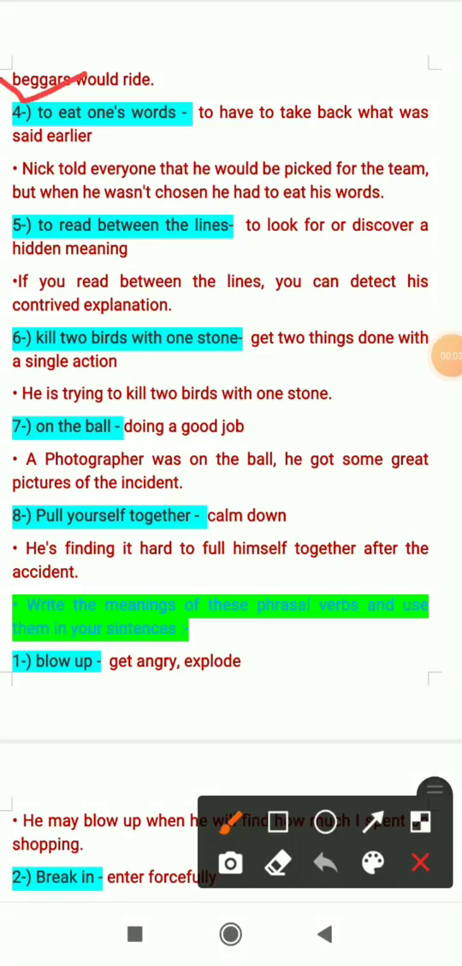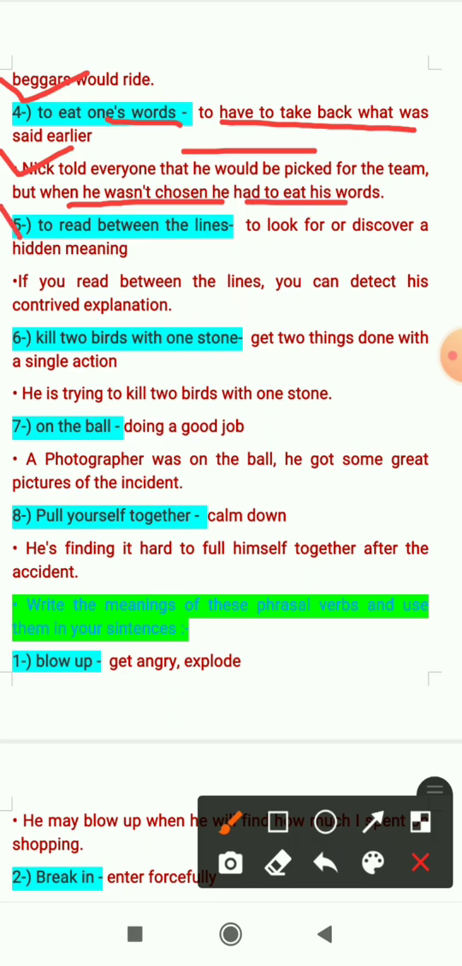Fourth one is to eat one's words. It means to have to take back what was said earlier. Means to take back the words. Sentence is, Nick told everyone that he would be picked for the team, but when he wasn't chosen, he had to eat his words. That means Nick was sure that he would be picked for the team, but when he wasn't chosen, he had to take his words back. So that's why we have used he had to eat his words.